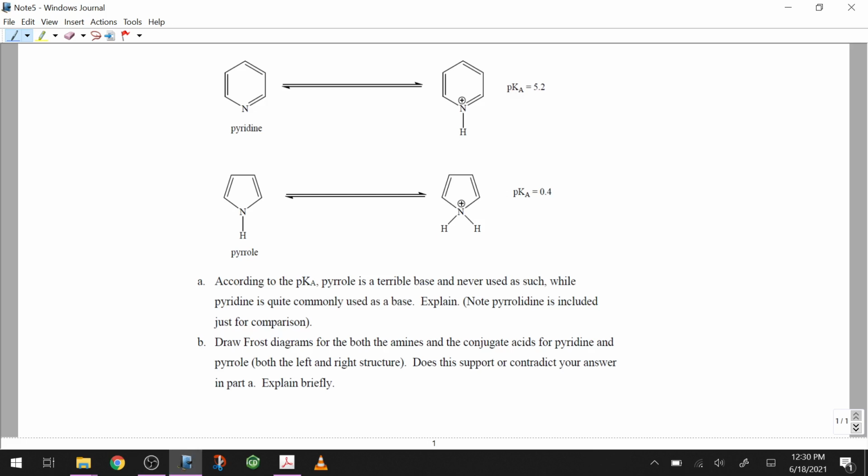Question 6, the basicity question as part of aromatic or heteroaromatic compounds. Now, we went through part of this in our lectures, and this is just a way that we demonstrate something that we had already talked about. And that is, both of these are aromatic. One of them is basic and the other one is not.